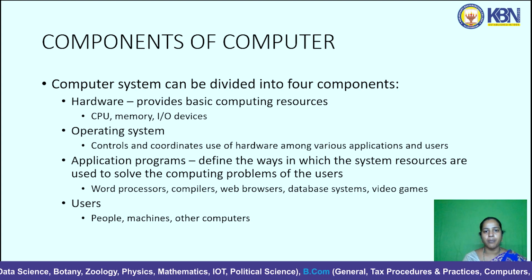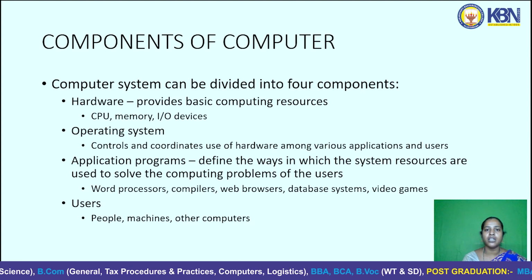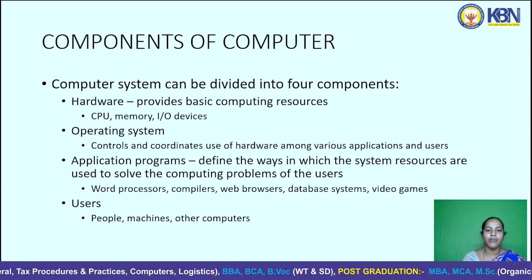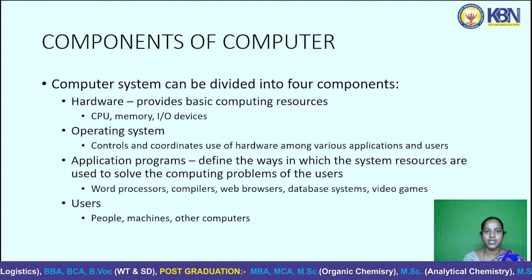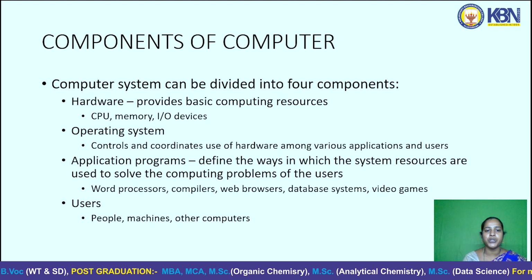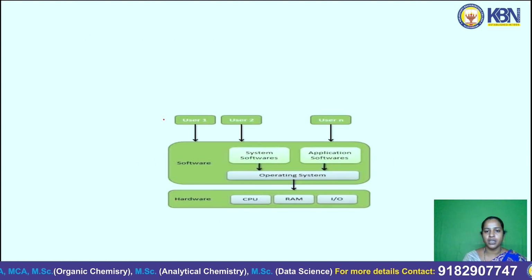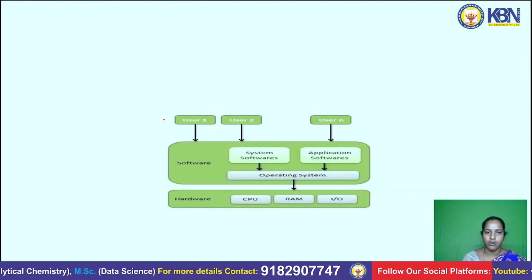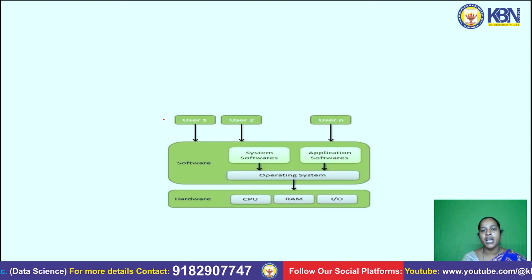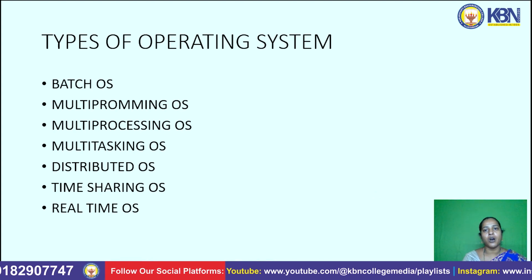What is an application? An application defines the way in which the system resources are used to solve the computing problems of the user, that is the word processor, compiler, web browser, database and the video games. The user, the person who uses the computer, can be people, machines and other computers. This is the structure of the computer. Here we have the hardware, software and the user, where the software is again divided into the application program and the operating system.